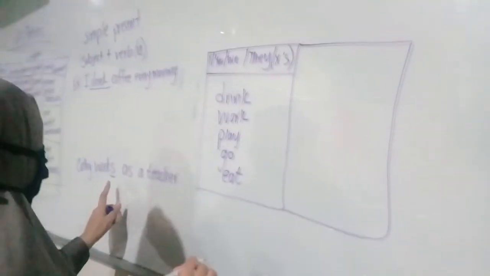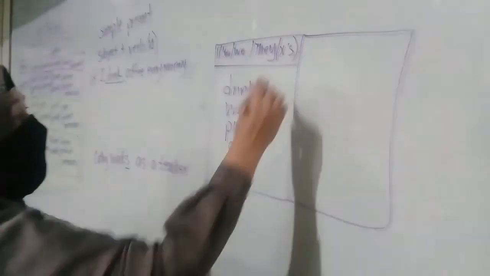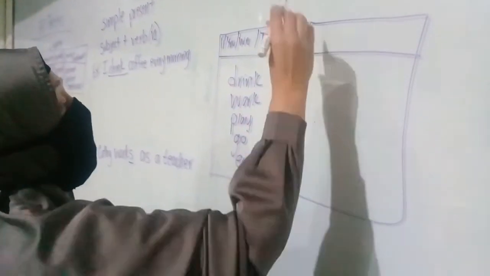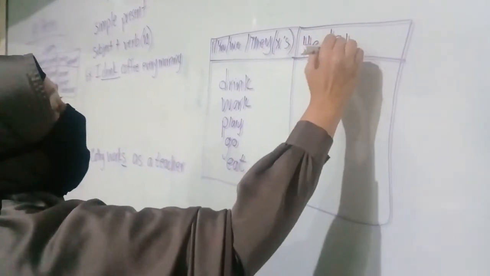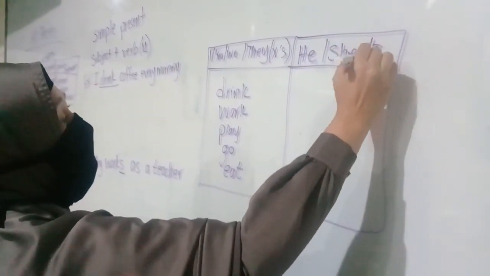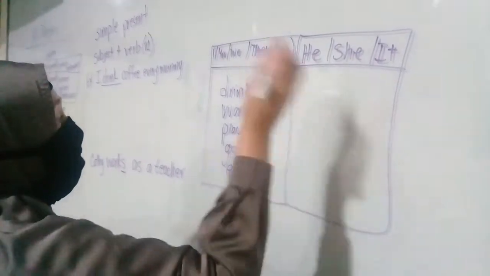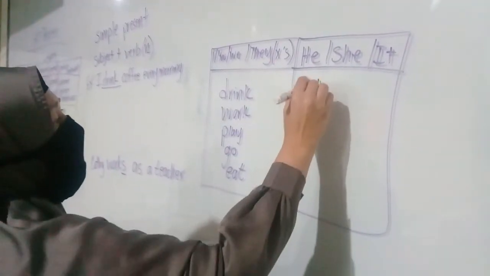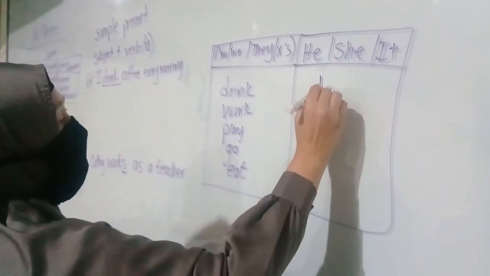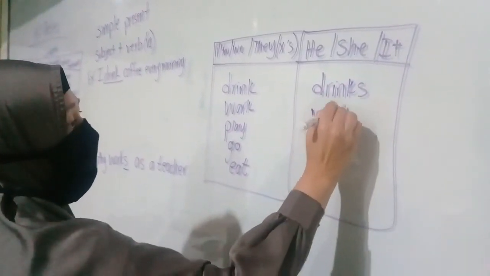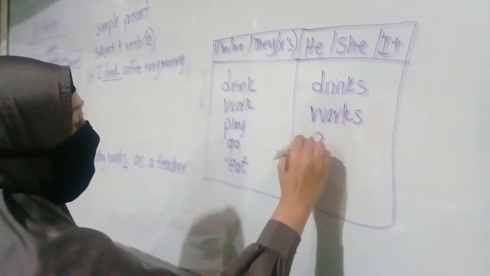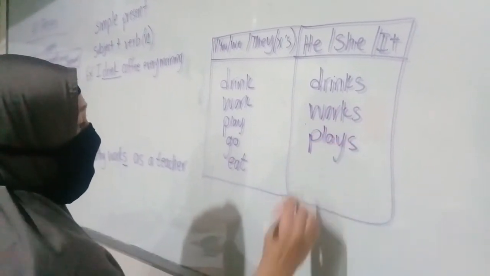Now, the sentence that has the S, when do we use S? That is when you are talking about he, she, or it. What are the forms? We just add an S. So, drinks, works, plays.